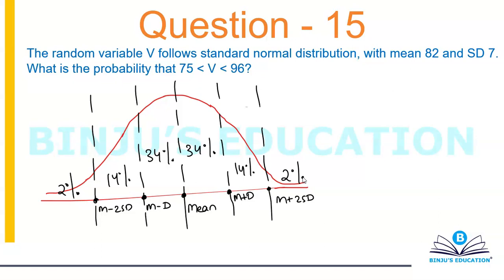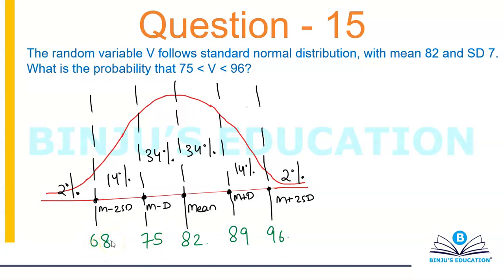The random variable V follows SNDC, standard normal distribution, with mean of 82. So mean is 82, which means I can say that this value here will be 82 and standard deviation is 7. So with 82 and 7, this will become 89, this will become 96, and this will become 75, this will become 68.